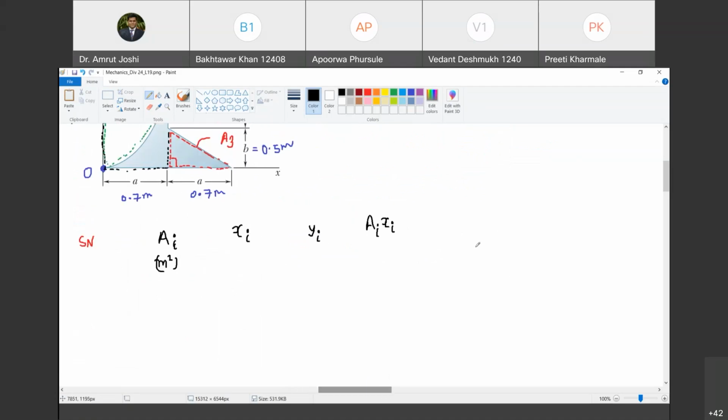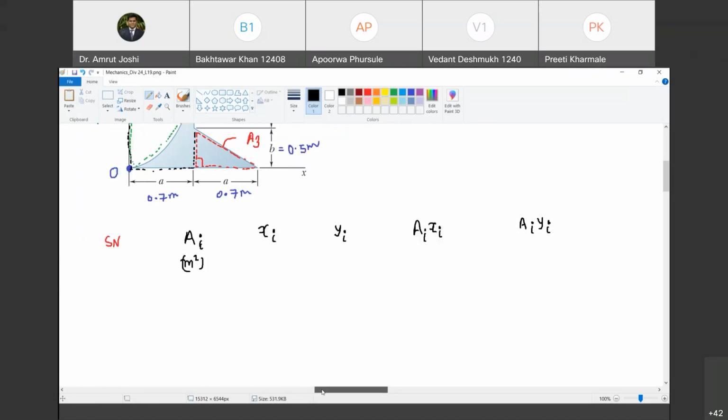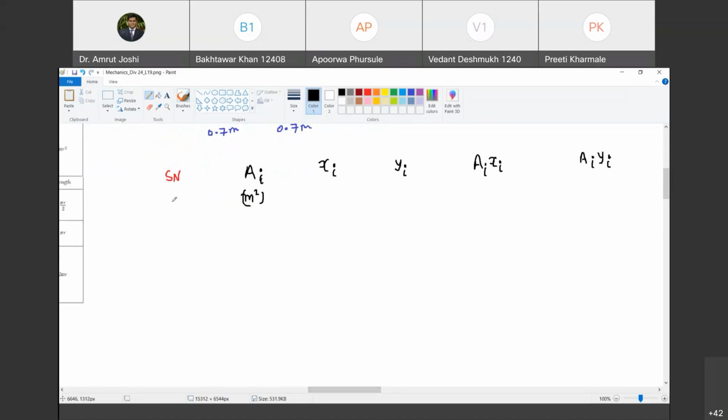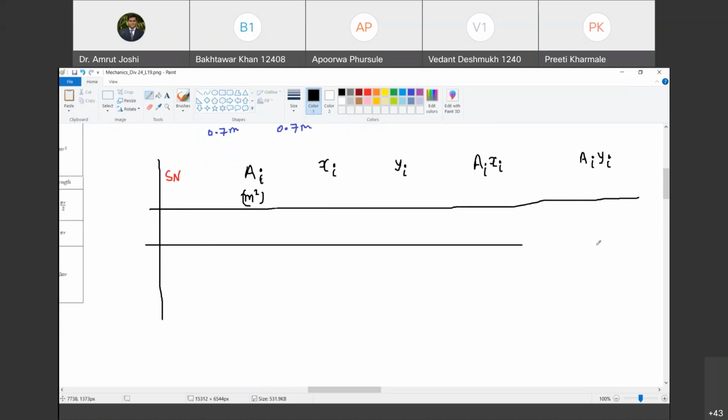Then we are going to have Ai Yi. Happy? Yes, sir. Chalo. How many rows does this table require apart from the title row? 4. 3, I'm sorry, because you have 3 areas. Are you with me? Yes, sir. So I'm going to show that.